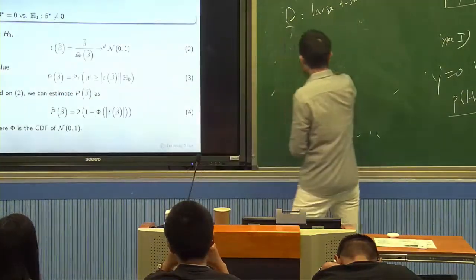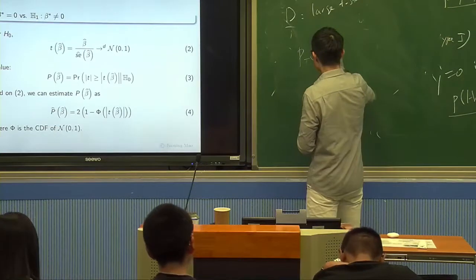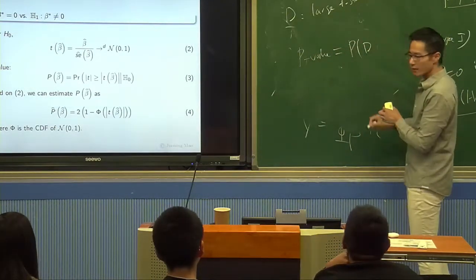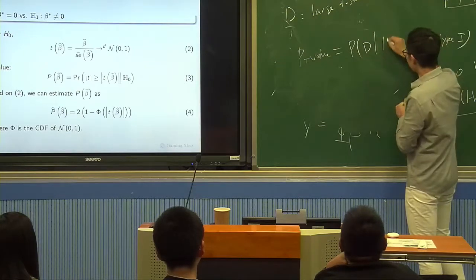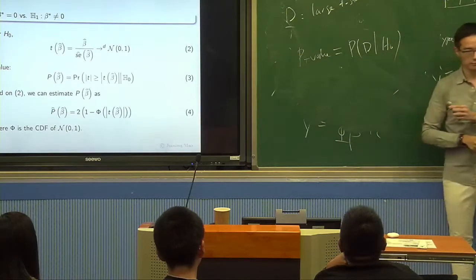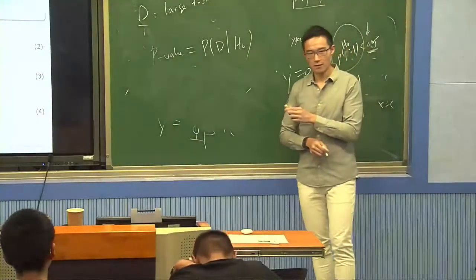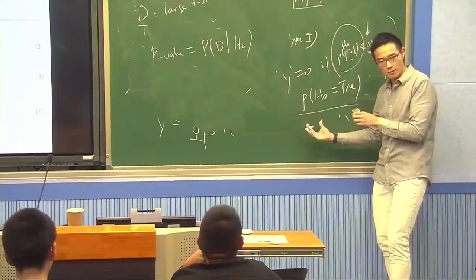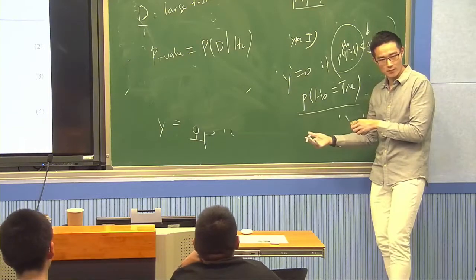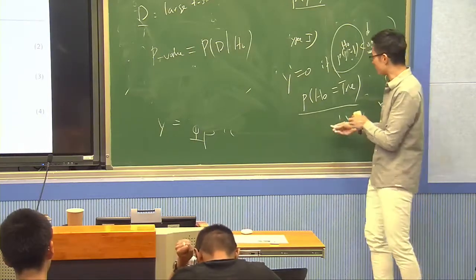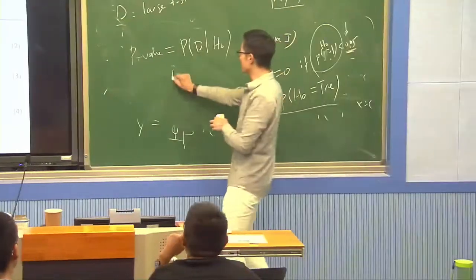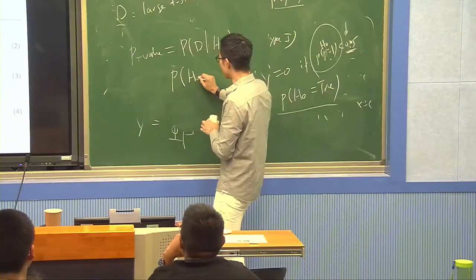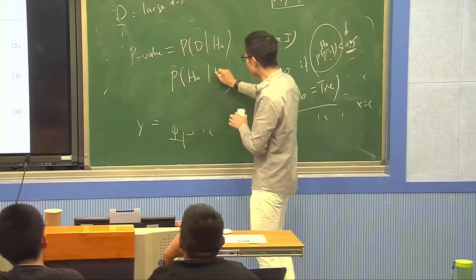So p-value could be understood as the probability of seeing my data conditional on h0 being true. But that's not what we want from a decision theoretical perspective. From a decision theory perspective, I want my decision to be based on the probability of H0 being true, conditional on the data I see.